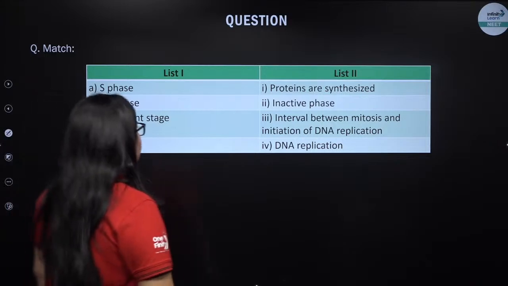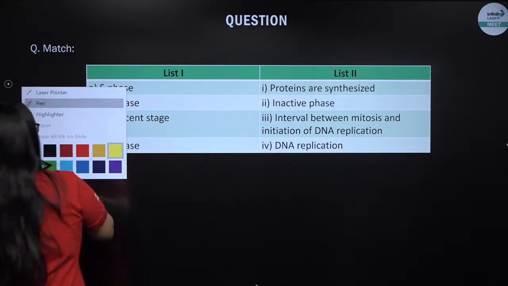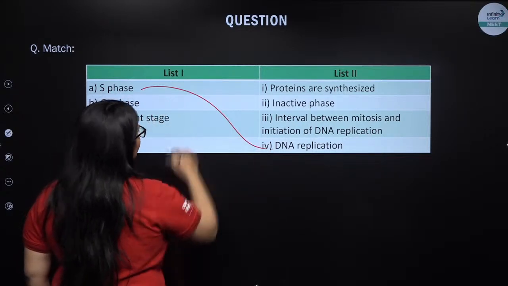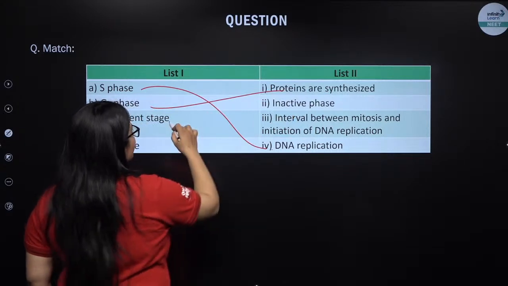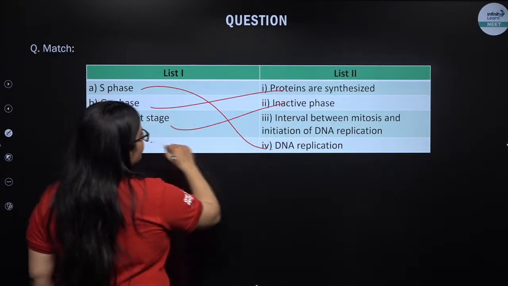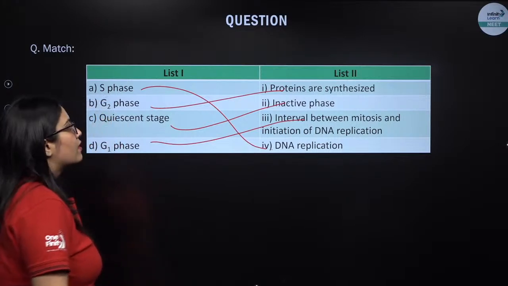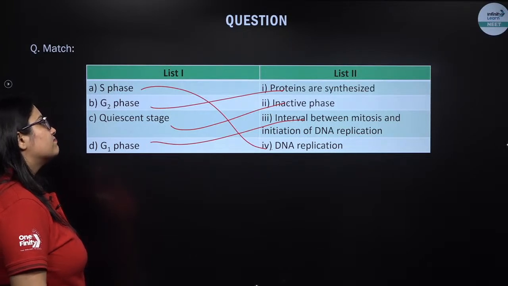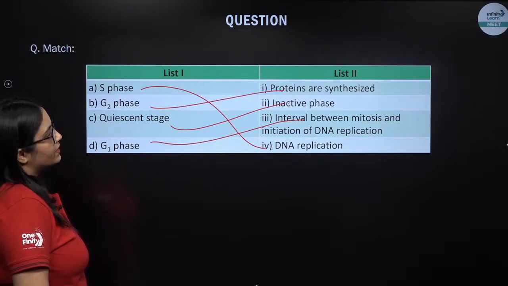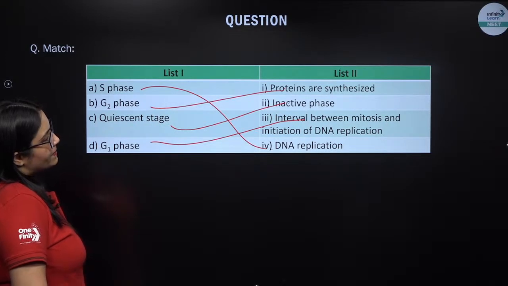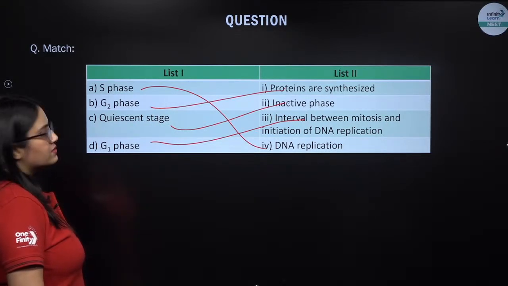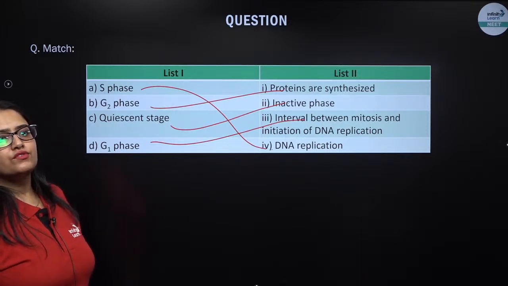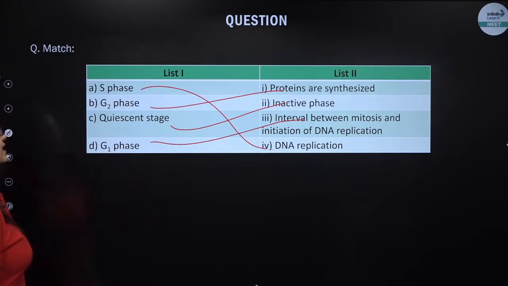So S phase is linked with DNA replication. G2 phase is linked with protein synthesis. Quiescent stage is the inactive stage. G1 is the interval between M phase and initiation of DNA replication. Is this much clear, everybody in the class? Can we move to the next question? Yes, I provided the answer over here.